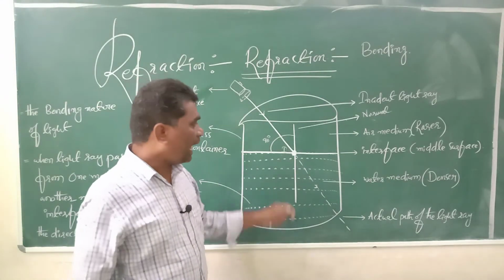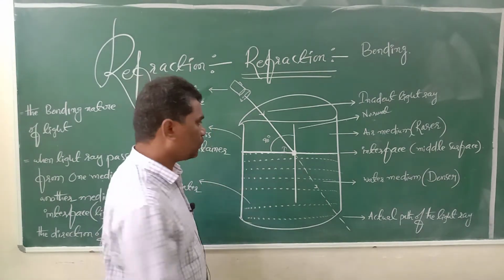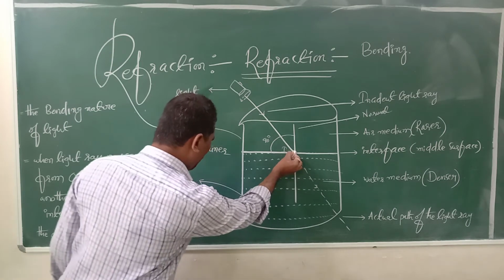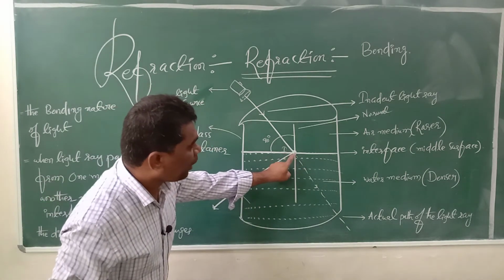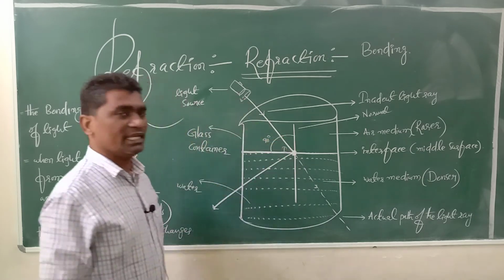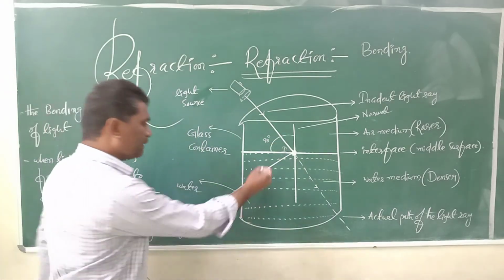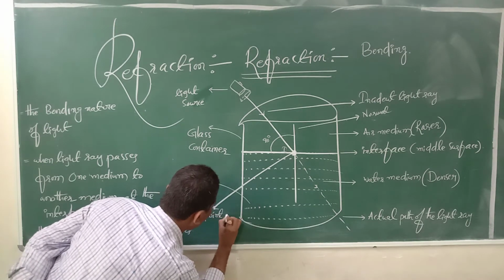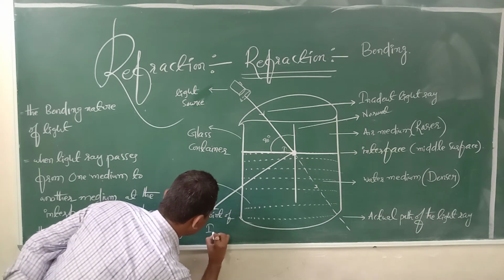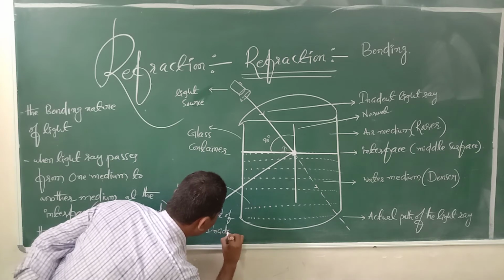This particular point is called the point of incidence. Why? Because at this particular point only the light ray is incident. That's why it is called the point of incidence.